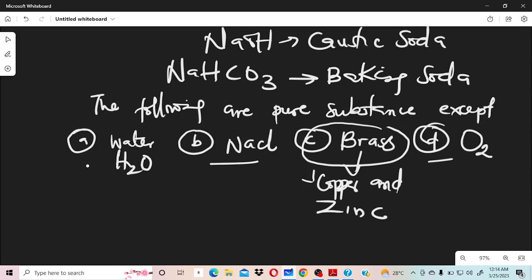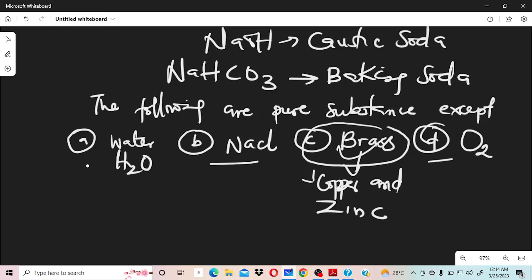But because copper and zinc are combined physically, that's the reason why the answer to the question is brass. Brass is an alloy, it's not an element. You can't find brass in the periodic table. And we have said all alloys are impure substances because they are a physical combination of two or more metals. So very, very important. We should know that.